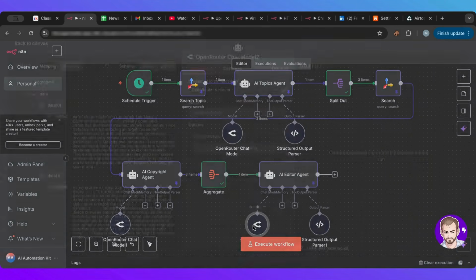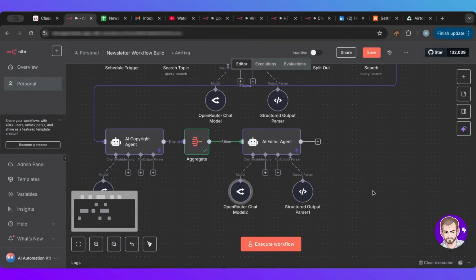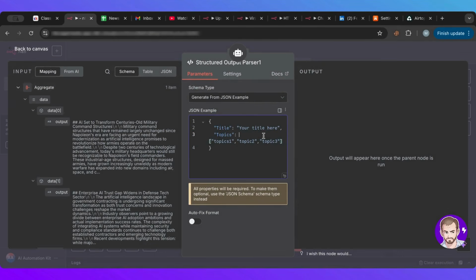For this one, I only need GPT-4.1 because this is only editing. But what I want here is a structured way to output things. The way to do that is to just provide it that what I need is the title and the content.